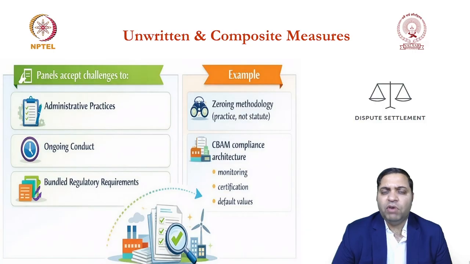One is a very famous zeroing dispute, which is between the US and the European Union, and other countries such as Japan are also involved. It is related to anti-dumping and is a very, very complex dispute. I will not go into the detail of that, but I encourage you to read on the zeroing dispute.